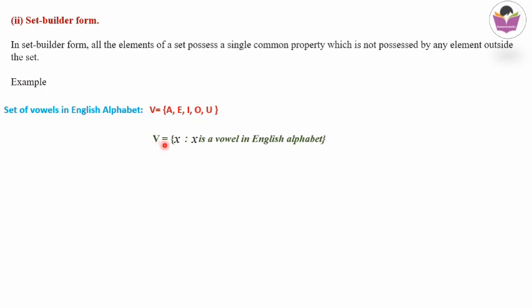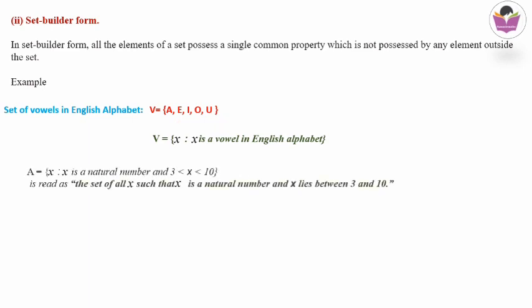That is V is equal to, as before, we will start with a bracket and we read it as set of all x. The entire elements' common representation we will use as x. Then there is a bar, which we read as such that. So set of all x such that x is a vowel in English alphabet. We have taken one common letter x and we are defining the x here. All the elements are commonly represented by the letter x, and we write the property of x: x is a vowel in English alphabet. So this is the set builder form of this set.